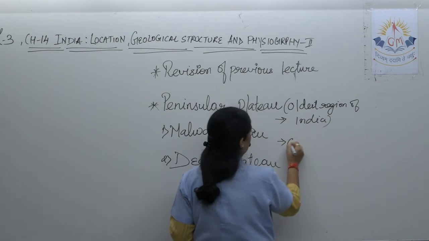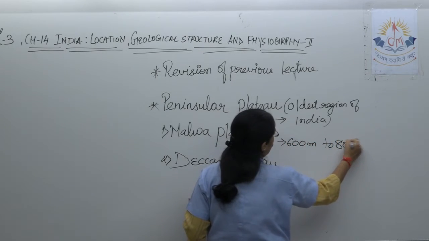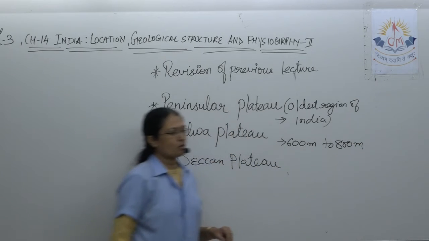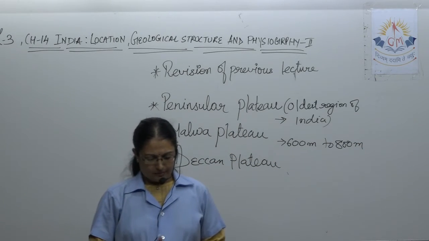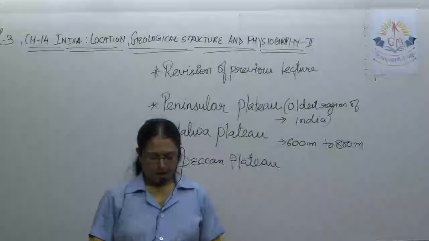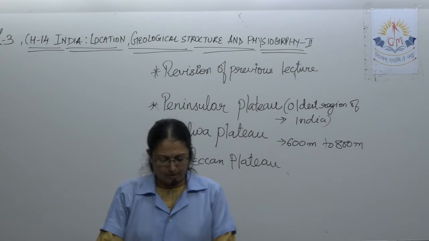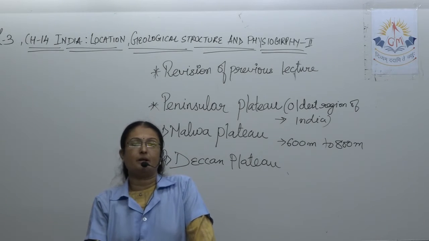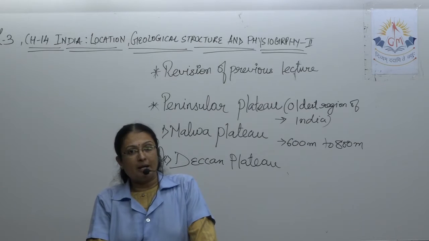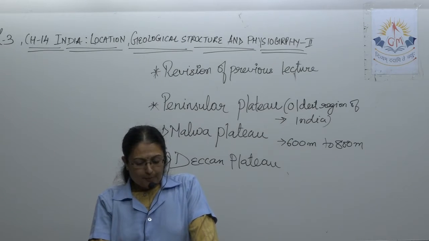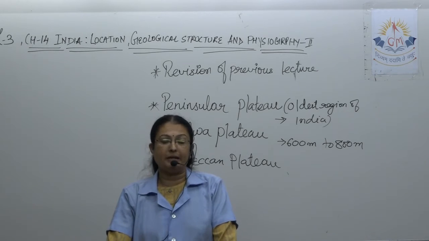See, important point you have to keep in mind. 600 meter to 800 meter. Okay, so that is the average height. In the northern part, slope towards the northeast, which is evident from the flow of Chambal, Son and Damodar river. Chambal, Son, Damodar ये सब क्या है? नदियों के नाम है. Okay, so evident the northern part slope towards the northeast.